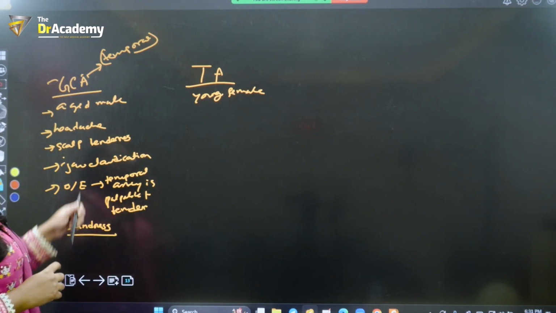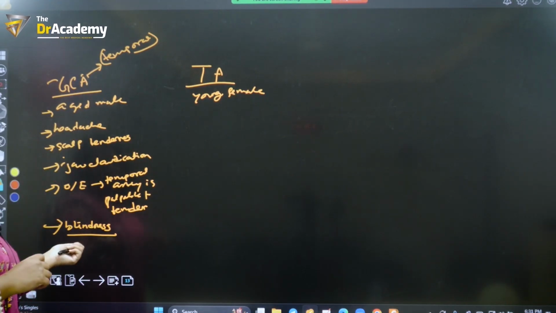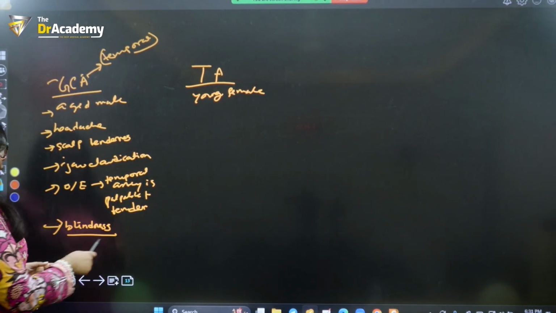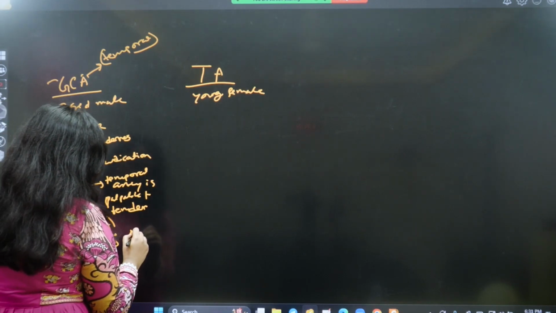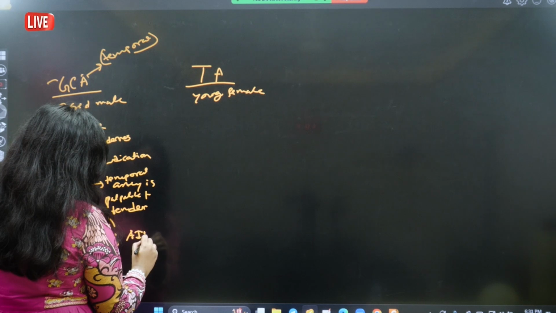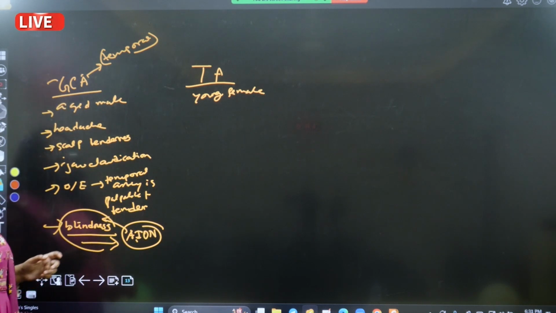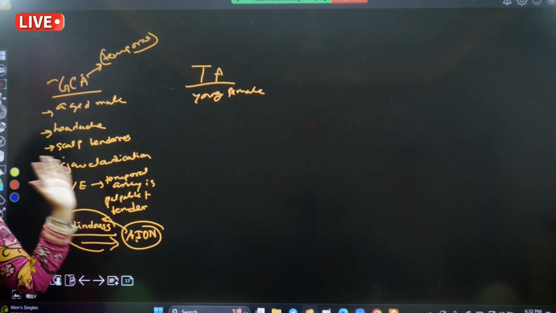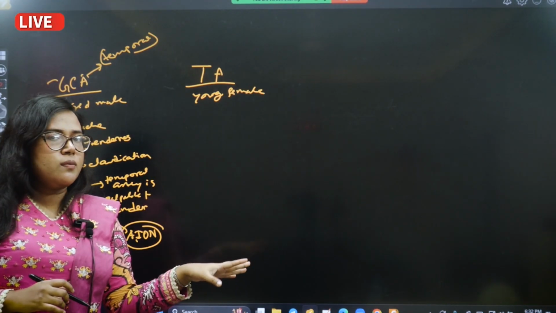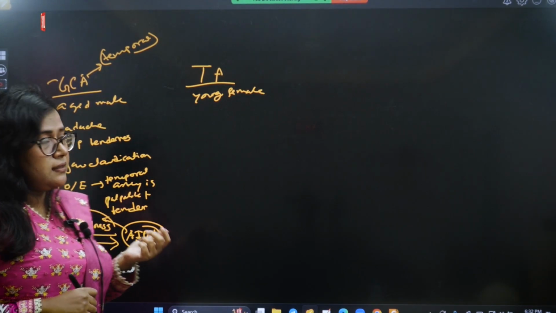The commonest complication related to giant cell arteritis is blindness. Because one of the branches from the temporal artery is the ophthalmic artery, and here in giant cell arteritis, if not treated promptly, it can cause anterior ischemic optic neuropathy. So that can ultimately lead to blindness, which is why after suspecting a case of giant cell arteritis, you have to refer the patient to an ophthalmologist as soon as possible, and treatment should be started with high-dose prednisolone ASAP. Otherwise, permanent blindness can take place.